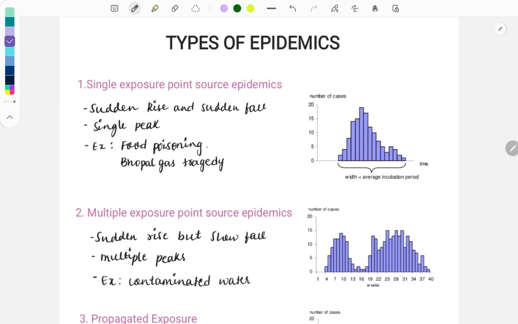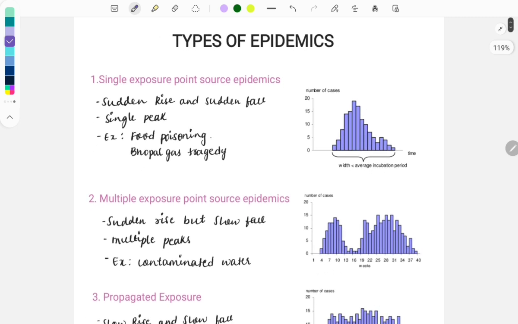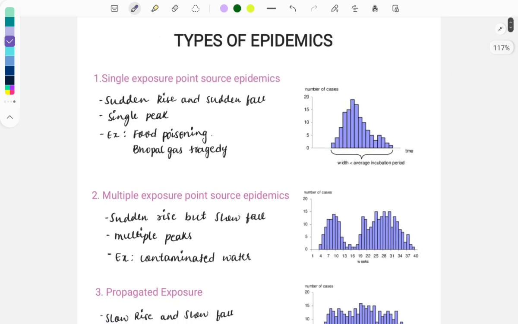So let's start. Today's topic is from the PSM, the types of epidemics. So epidemics are an important topic, and you can expect one question from this. There are various other things related to epidemiology, like the cohort study, then the case control study, the analysis, then the various formulas. Okay, so do look at all those points.